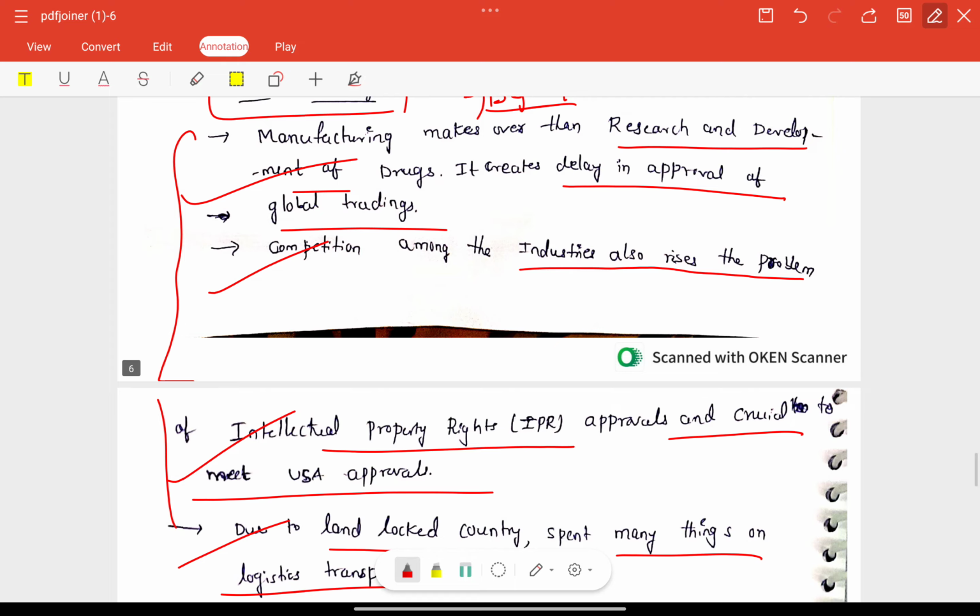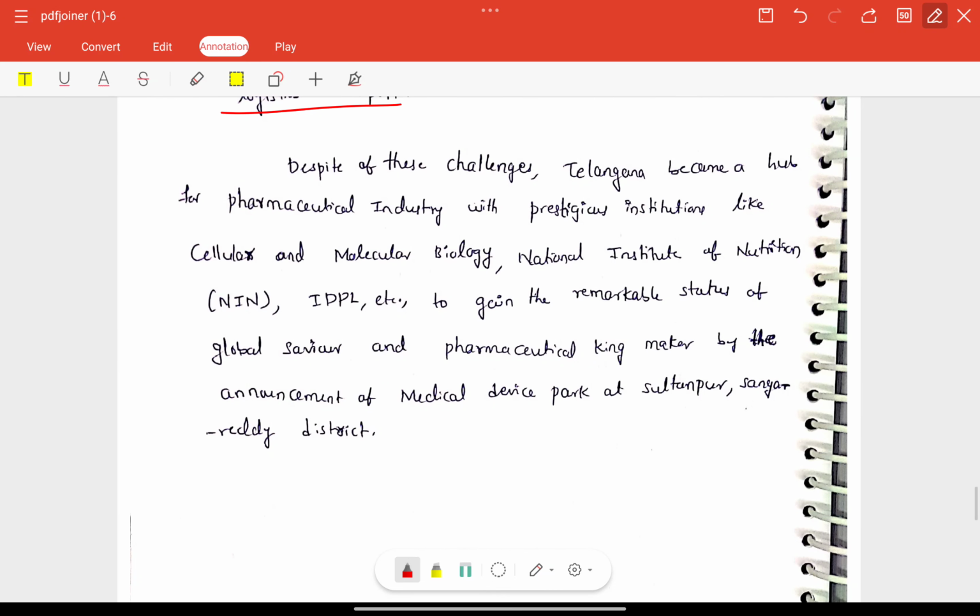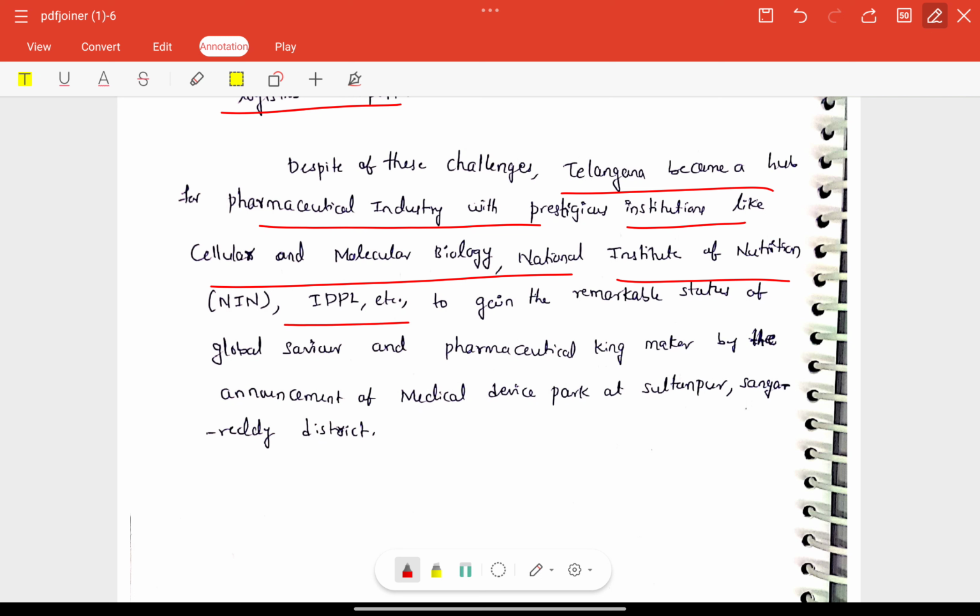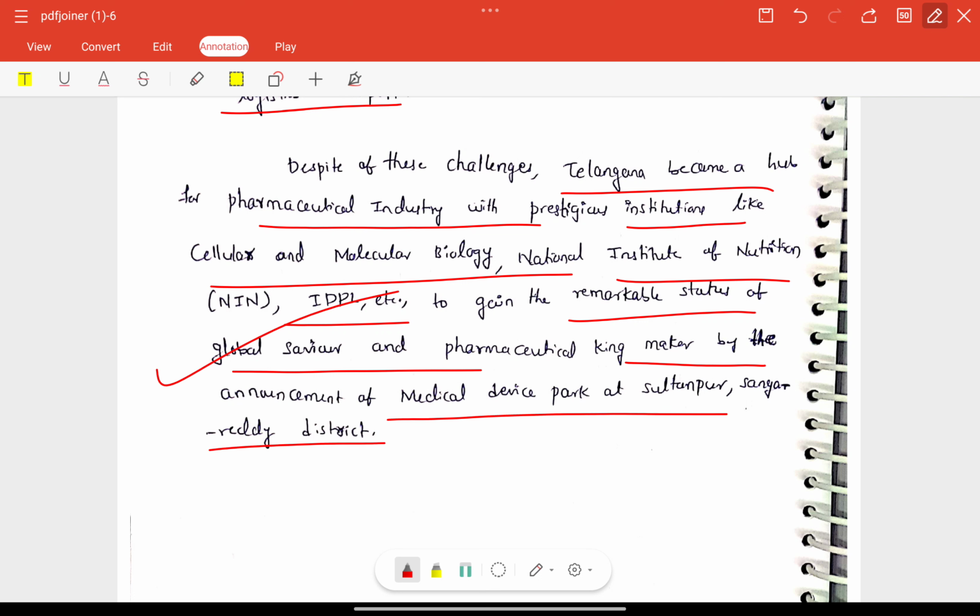Next, coming to our conclusion here: despite these challenges, Telangana became a hub for the pharmaceutical industry with prestigious institutions like the Centre for Cellular and Molecular Biology, National Institute of Nutrition and IPPL, etc., gaining the remarkable status of global survivor and pharmaceutical kingmaker with the announcement of a medical device park at Sultanpur and Sangareddy district. Okay, good.